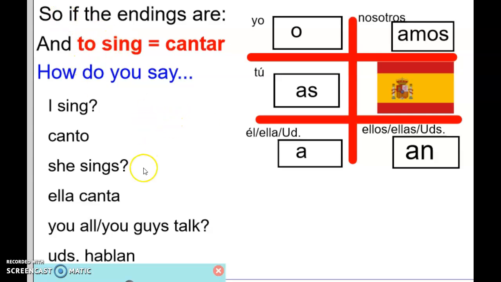All right. So that is testing to see how well you're doing with your verb endings. I'm going to look at your Edpuzzle score.